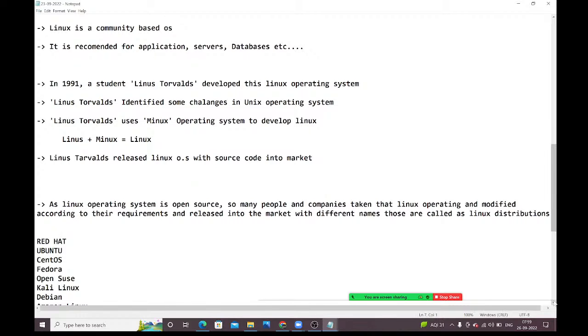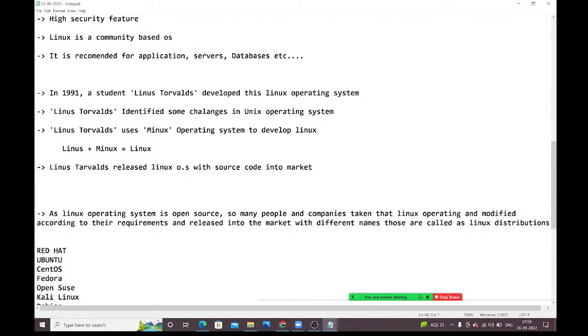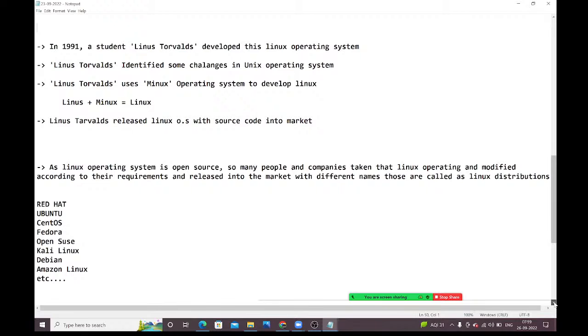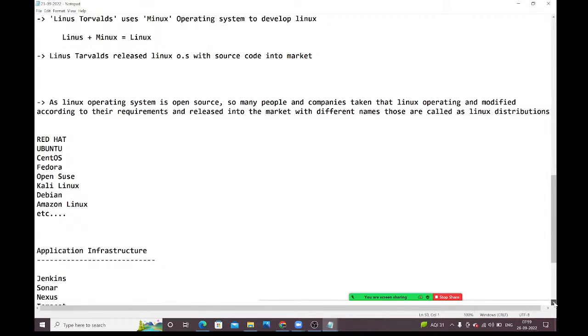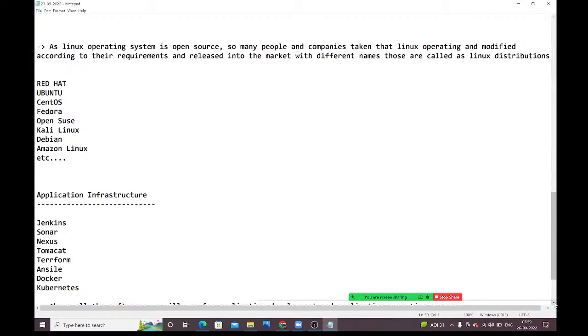In Windows, we have different versions, but in Linux, we don't have versions like that. In Linux, we have distributions. What distributions are available? See, guys, Red Hat Linux, Ubuntu, CentOS, Fedora, OpenSUSE, Kali Linux. Like this, several distributions are available in the Linux operating system. Understood, guys?